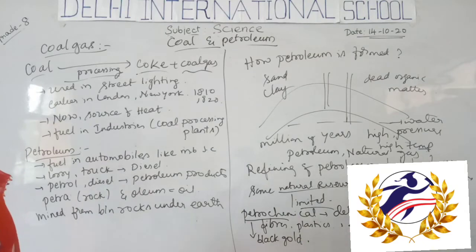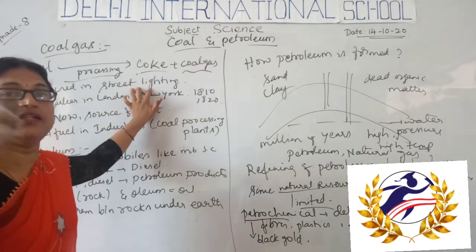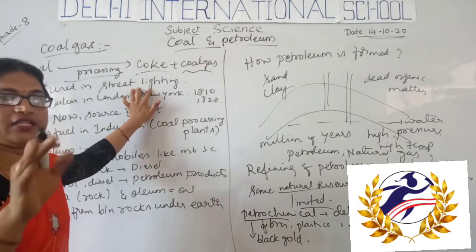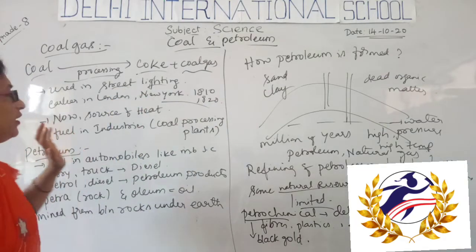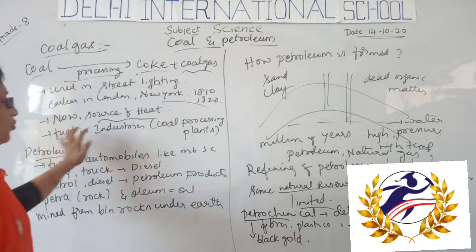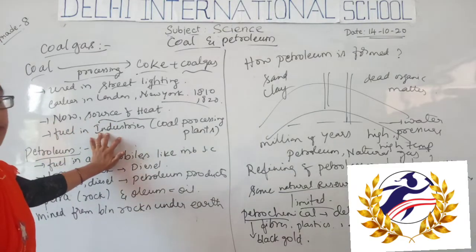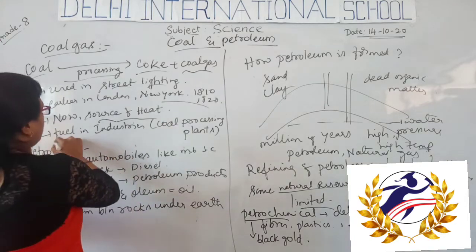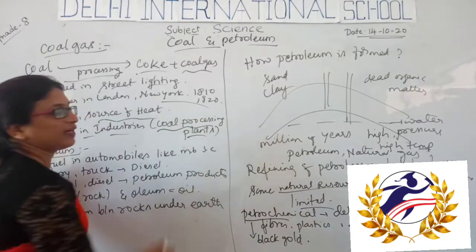What is the use of this coal gas? Where is it used? It was used for street lighting in earlier days in London and New York in 1810 and 1820. Now it is used as a source of heat, and it is also used as a fuel in industries such as coal processing plants.